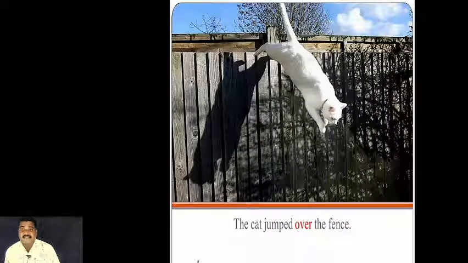See the sentence: the cat jumped over the fence. The cat is waiting for an opportunity, or waiting to do something. So what is the cat doing? See the picture: the cat jumped over the fence. Over is the preposition.